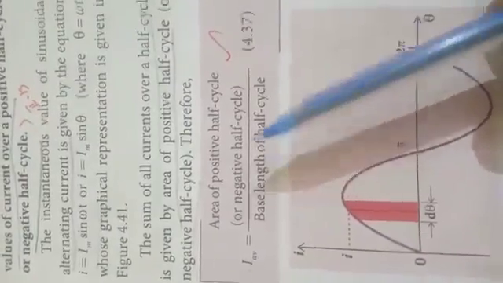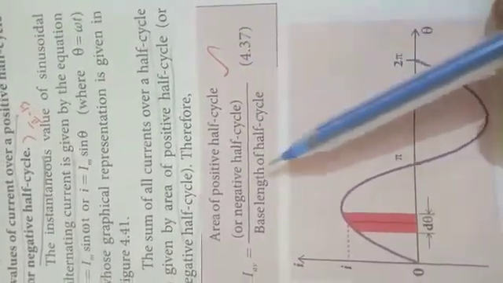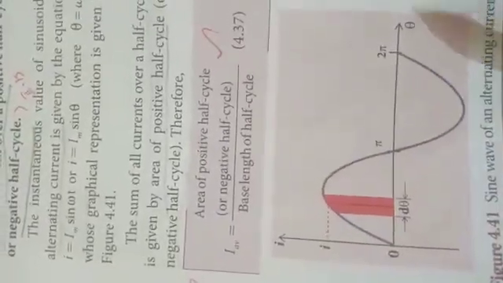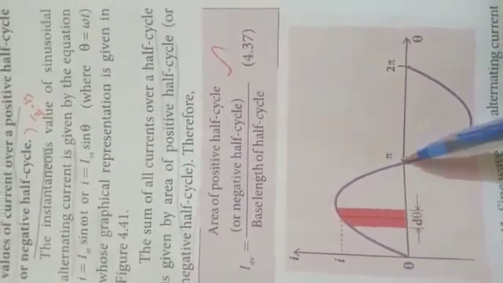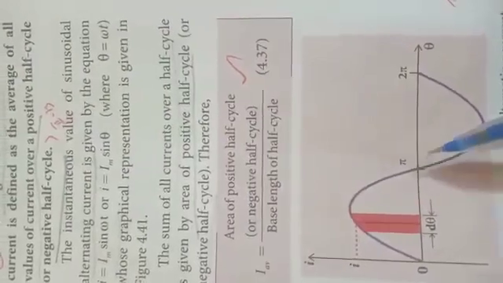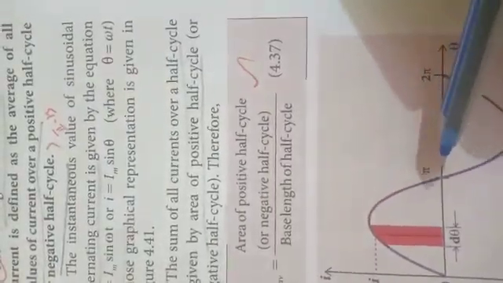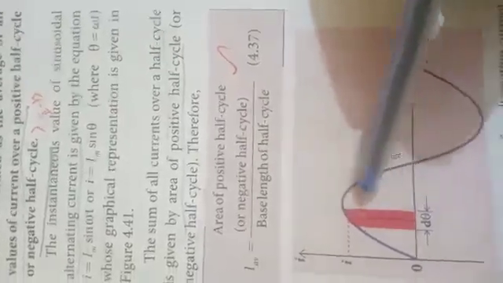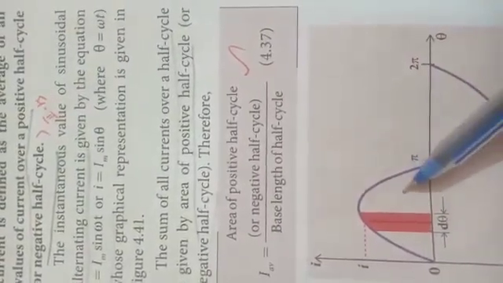By the definition, average value of current I is equal to the area of the positive half cycle or negative half cycle divided by the base length of the half cycle. Base length means this. For one half cycle, it is 0 to pi. This is the base length of the half cycle. So first we are going to consider only an elementary strip of thickness d theta, a small thickness. This is the strip of angle d theta in the positive half cycle.